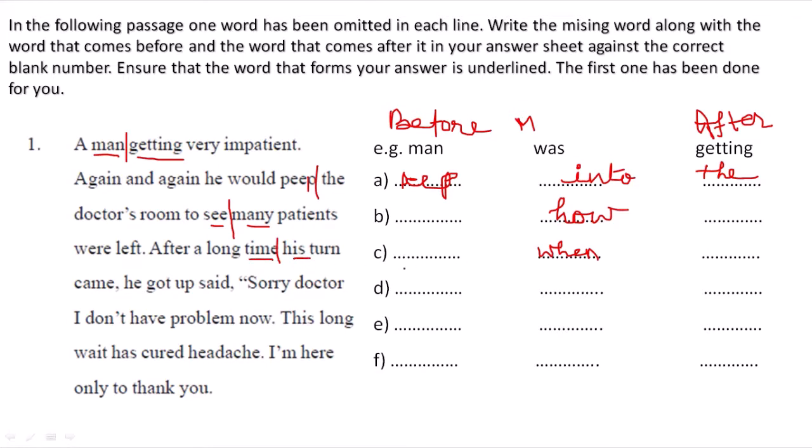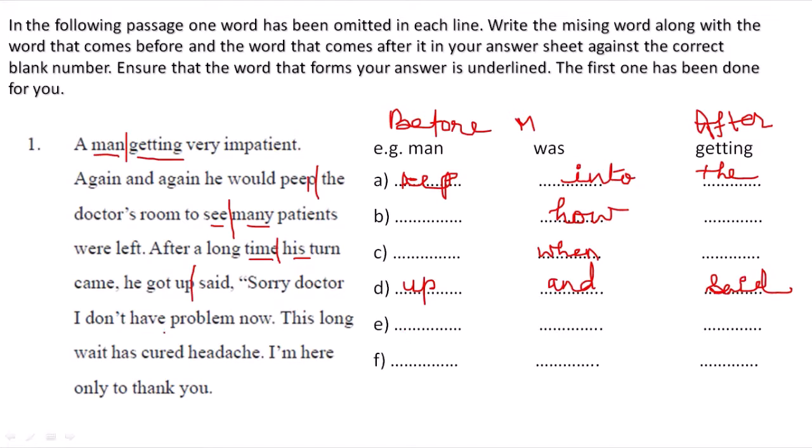You have to fill in all the columns. Clear? Came, he got upset, got up and said. Here the missing word is and. The before word is up and the after word is said.